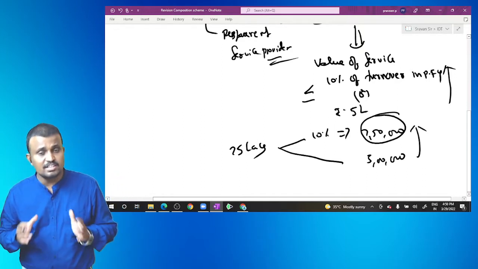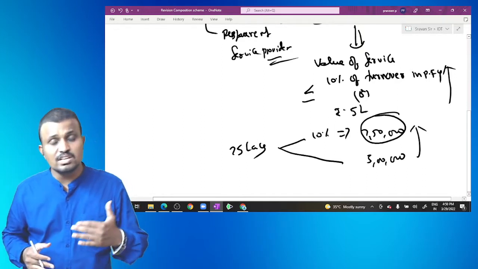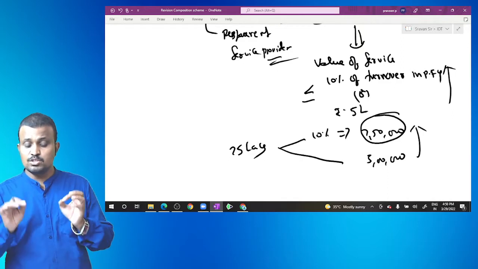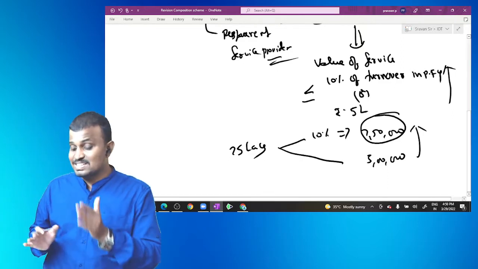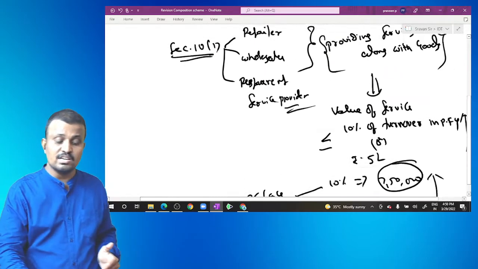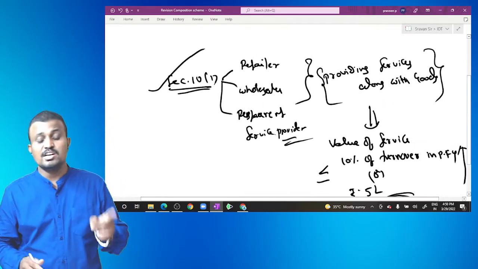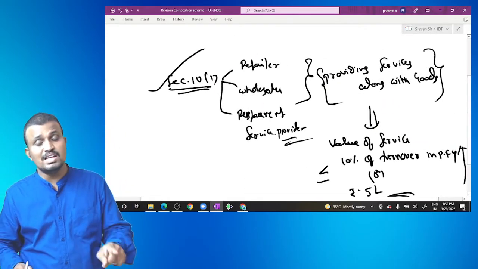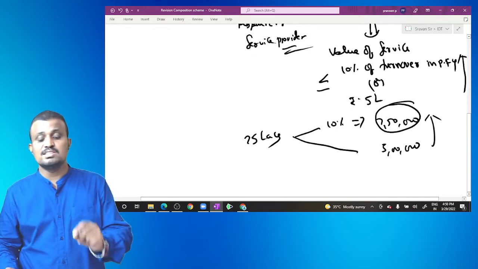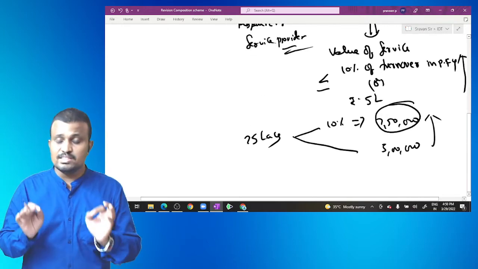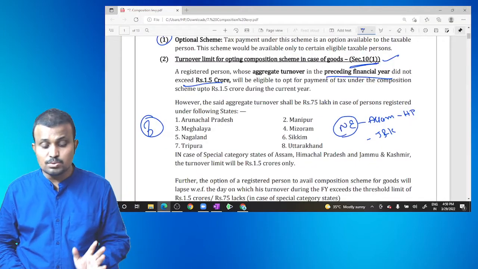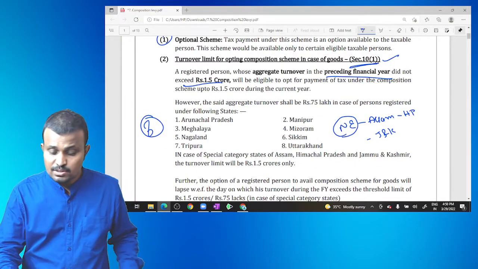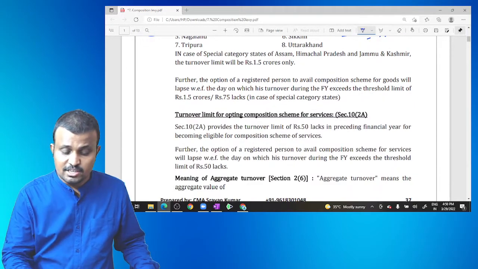In the current year, the value of service involved in the overall supply should be restricted to 7 lakh 50,000. If the value of service is less than or equal to 7 lakh 50,000, then section 10(1) is applied. If the value of service is more than 7 lakh 50,000, then section 10(1) is not applied. In that case, section 10(2)(a) is applied.